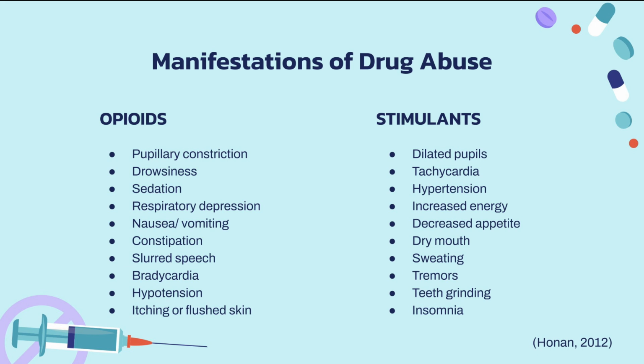The manifestations of opioid use include pupillary constriction, drowsiness, sedation, respiratory depression, nausea and vomiting, constipation, slurred speech, bradycardia, hypotension, and itching or flushed skin. For stimulants, the manifestations include dilated pupils, tachycardia, hypertension, increased energy, decreased appetite, dry mouth, sweating, tremors, teeth grinding, and insomnia.